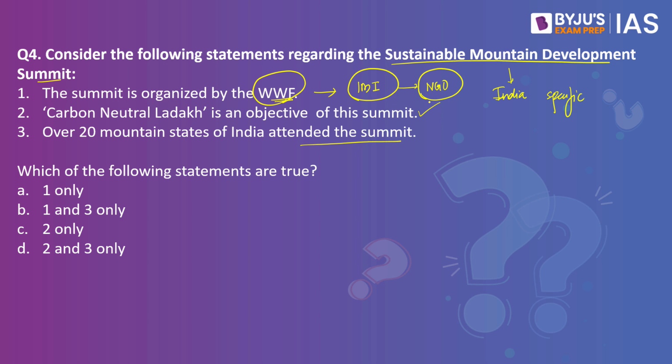Coming to the third statement where you can use your common sense and maybe solve this. Over 20 mountain states of India attended the summit. This is very unlikely because we know that in India, the areas that have large mountains are mostly your 10 states which are there. Thereby, you can say the first statement and the third statement are wrong, leaving us with the answer C, 2 only.